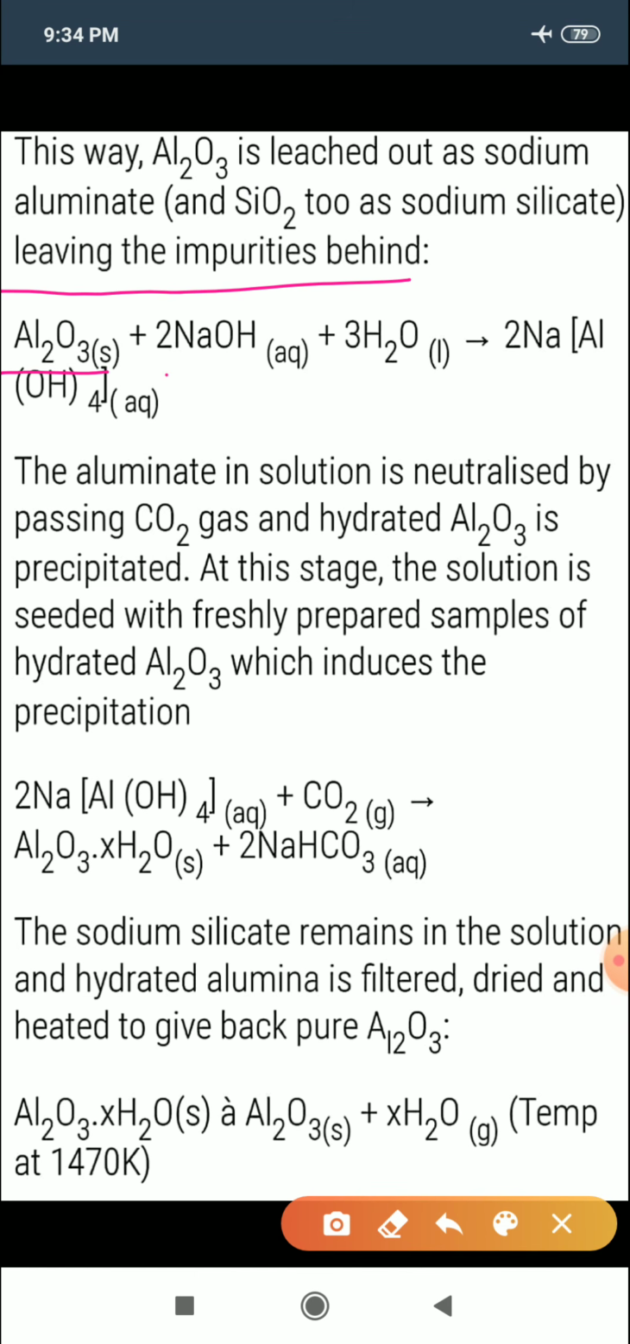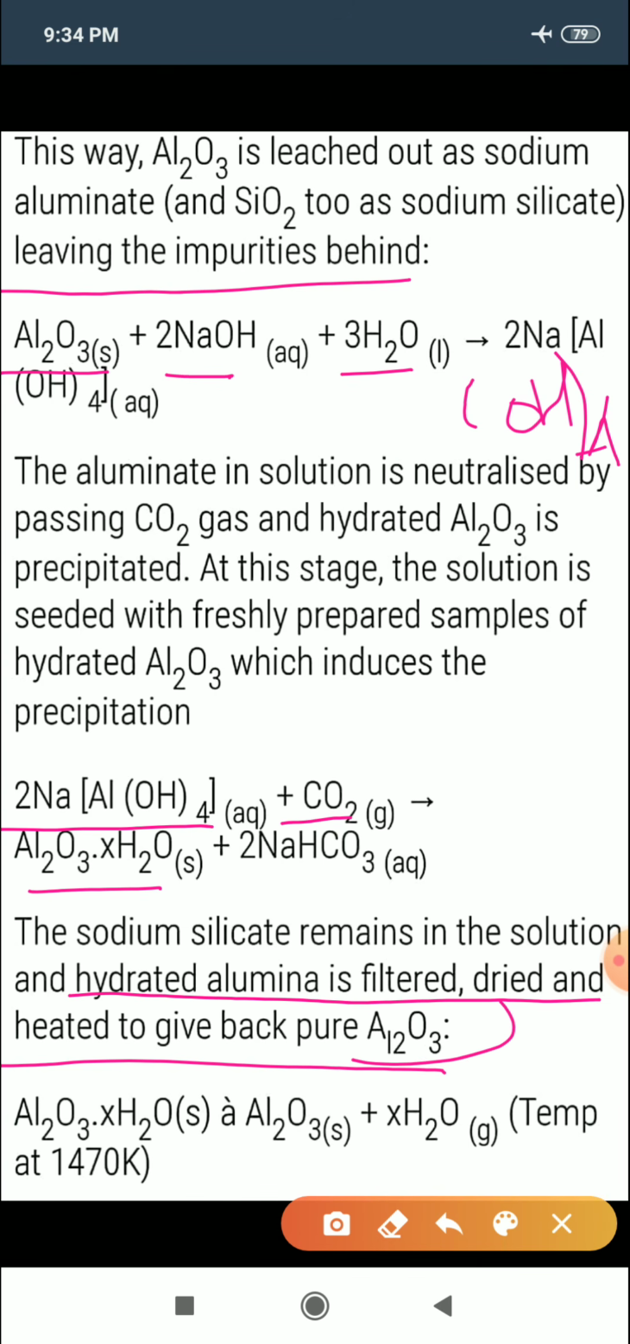Al2O3 treated with NaOH and H2O gives NaAl(OH)4. This is the formula for sodium aluminate. The aluminate in solution is neutralized by passing CO2 and hydrated Al2O3 is precipitated. When sodium aluminate is treated with CO2, it forms hydrated alumina, Al2O3.xH2O. Then the hydrated alumina is filtered, dried and heated to give back pure Al2O3, alumina.